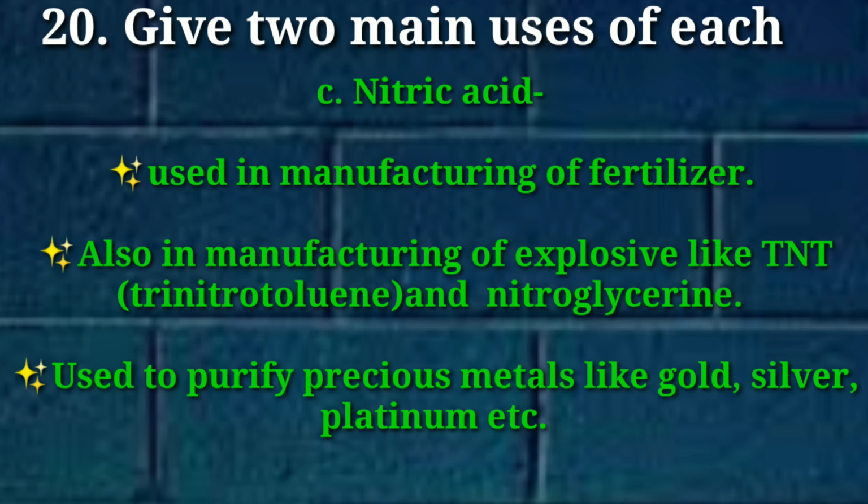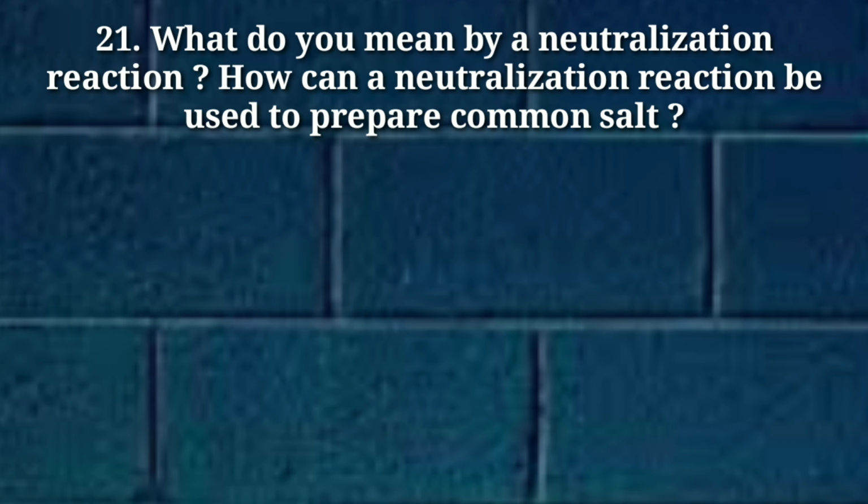Nitric acid is used in manufacturing of fertilizers. It is also used in manufacture of explosives like TNT, trinitrotoluene, and nitroglycerin, and used to purify precious metals like gold, silver, platinum, etc. To the next question: what do you mean by neutralization reaction?